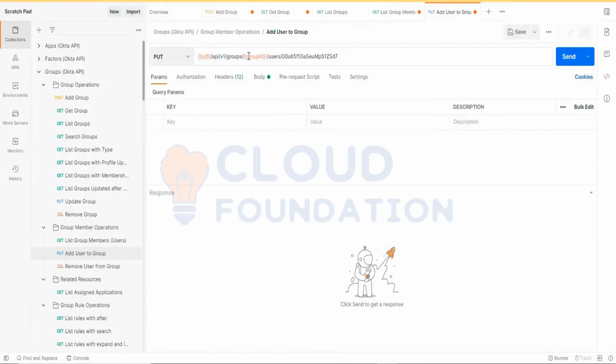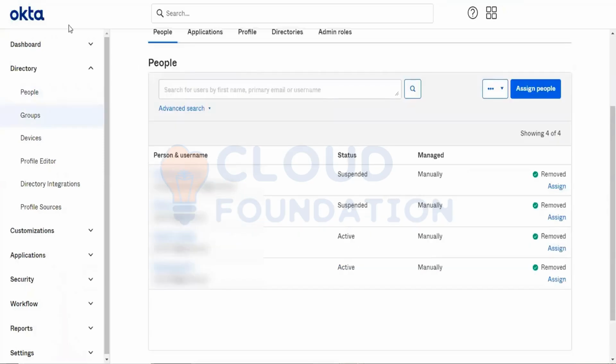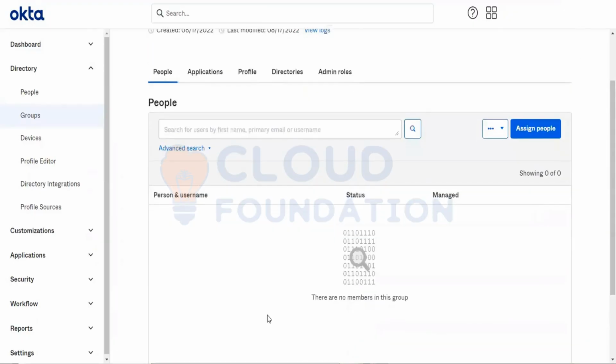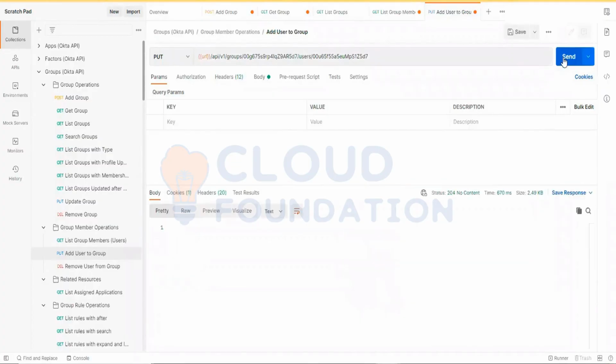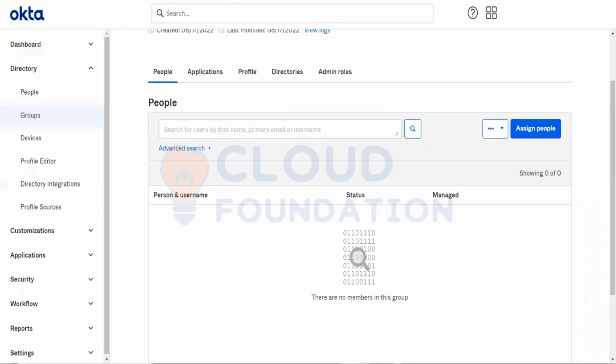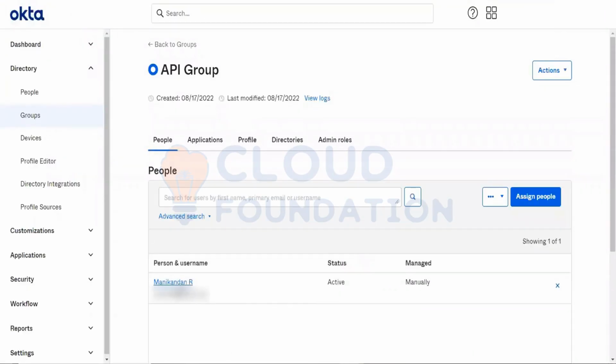I have updated it. Then I need the group ID. The group ID is nothing but this group which I'm going to add to. This is the group ID. And I'll refresh this. No users are there right now. Now let me add that user here. Now click Send. You can see No Content, which means it has been added. See, this user has been added.